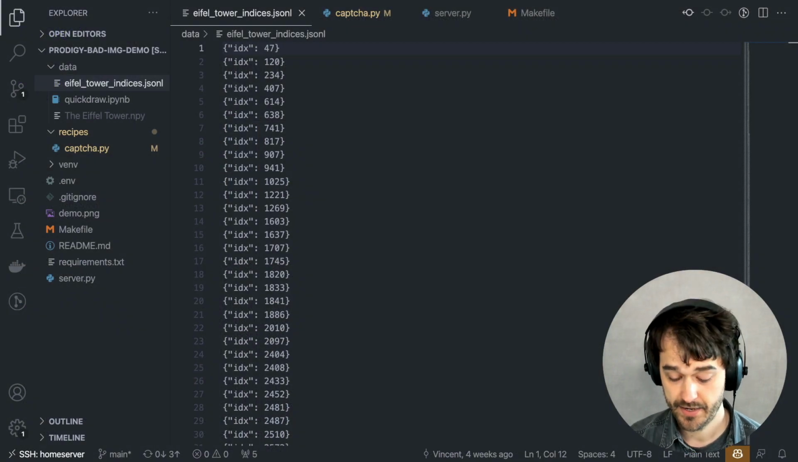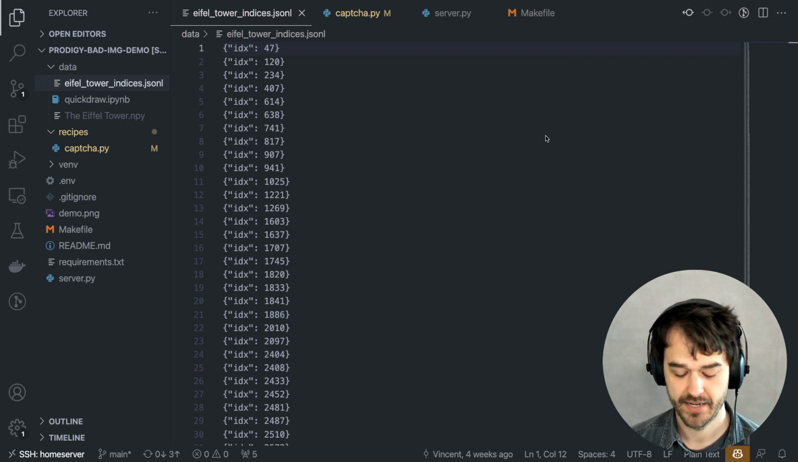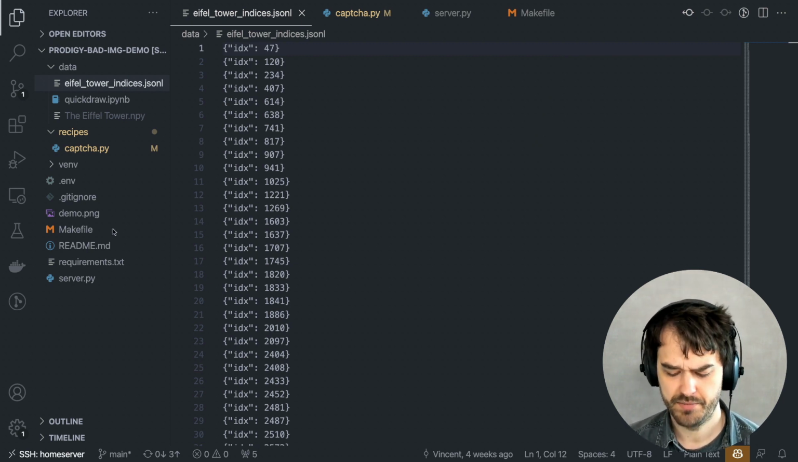Having said that, this is my Visual Studio Code environment with my own custom Prodigy project. It is a relatively small project, but what I want to do is just go over a couple of important files, and hopefully that'll make the flow clear as well.